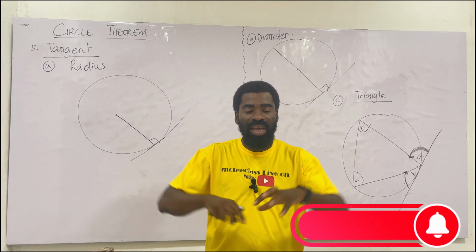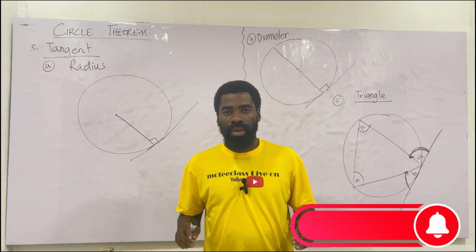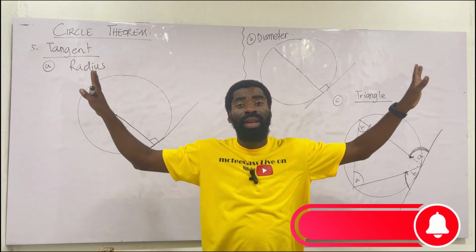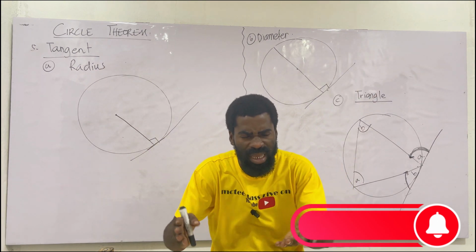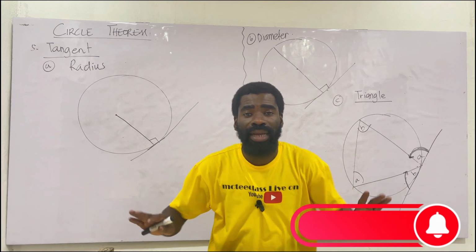Look at the chord. We said for the chord, they should share a common chord. Then once they share the common chord, they should all move in the same direction and touch the circumference. That is the thing. So we don't care what the diagram is. Are they sharing the same chord? Yes, they do. Are they in the same direction? Yes, they are. Are they touching the circumference? Then we see the angles are all equal.